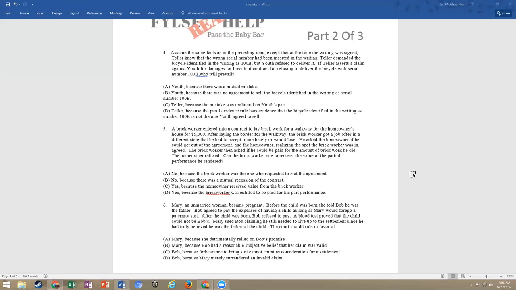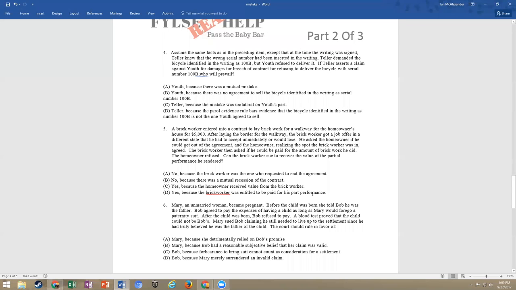Well, that's exactly what we know as far as that agreement to forbear on suit as consideration. And then C, Bob, because forbearance to bring suit cannot count as consideration. Well, that's completely wrong. And D, Bob, because Mary merely surrendered an invalid claim. Well, at the time, she did not think it was an invalid claim. She believed it was a valid claim. Bob believed it was a valid claim. It was reasonable. It was a subjective belief that it was valid. And so our answer is B.